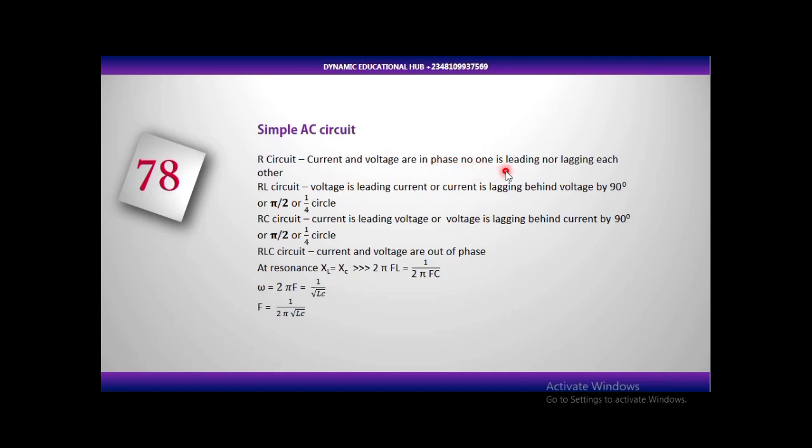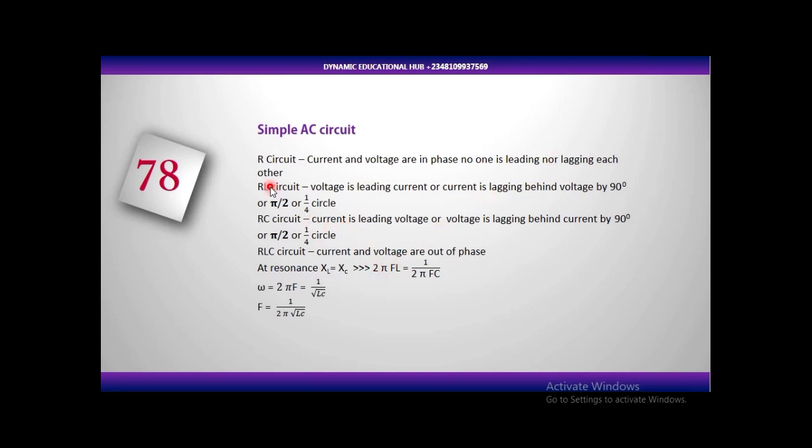So which means that current is not leading nor lagging. It means that current and voltage will not lead each other. They will be traveling at the same pace. Current is not leading, voltage is not leading, voltage is not lagging, and current is not lagging. They are not lagging nor leading each other for R circuit.